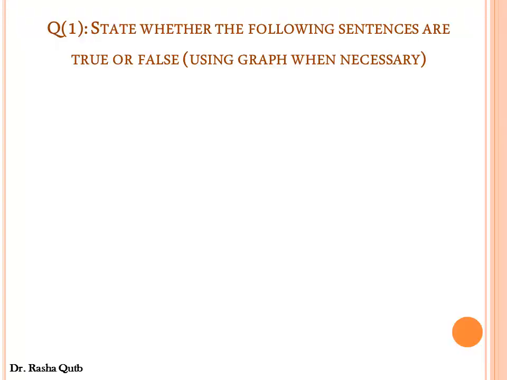Question number 1. State whether the following sentences are true or false using graph when necessary. First, the price consumption curve is always upward sloping. Definitely, this sentence is false. Why? Because the shape of price consumption curve depends on the price elasticity of demand, and we have different cases.